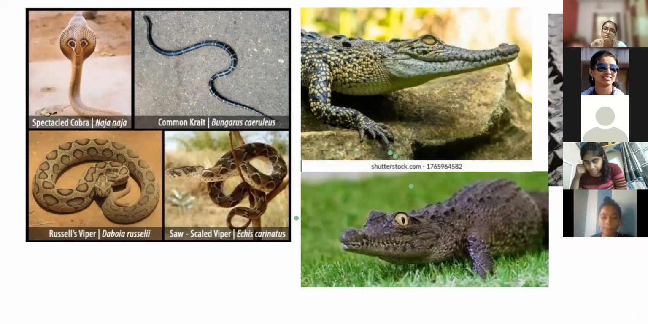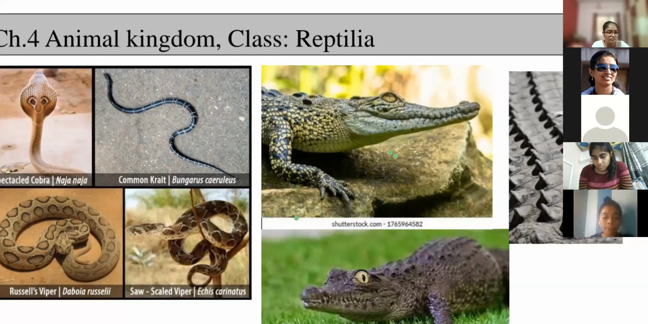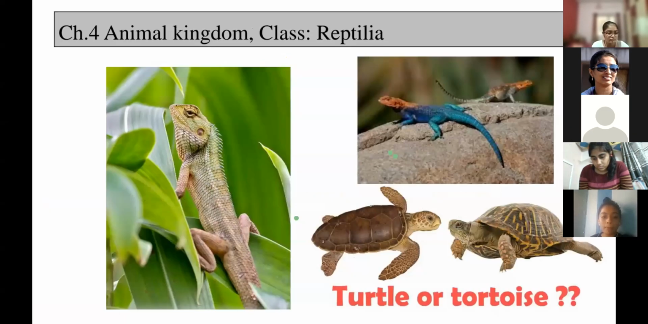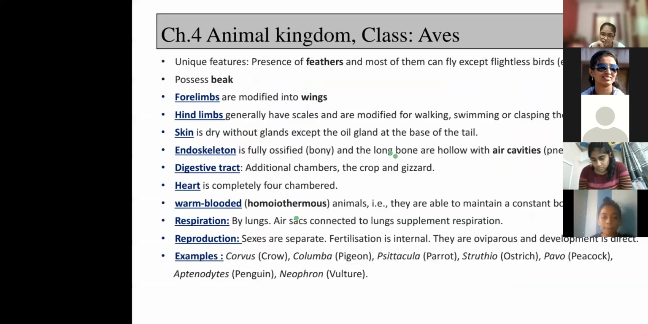Right? So cobra, krait, viper, these are the poisonous snakes, alligator, crocodile. Remember examples. Then next examples, remember that the garden lizard, wall lizard, tree lizard, crocodile, alligator, this turtle, tortoise. Right? So with this, I have completed the class Reptilia.